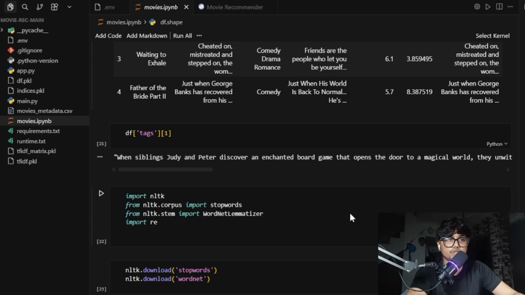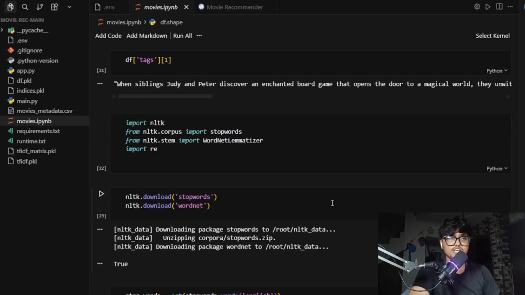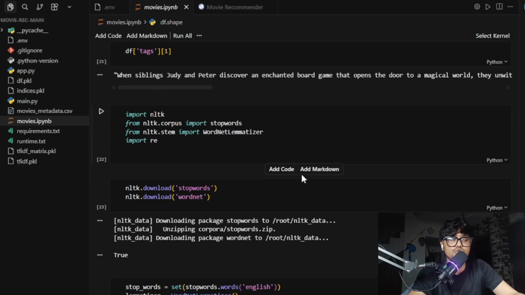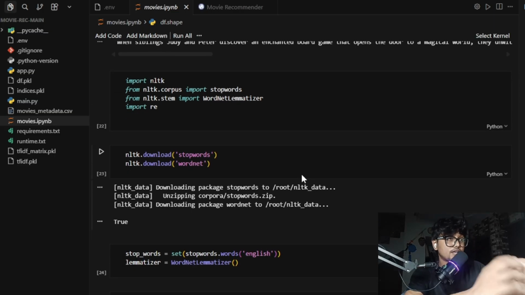Now for my machine learning model: after cleaning, I built a content-based recommendation. I use TF-IDF. What does TF-IDF mean? It means term frequency inverse document frequency. It converts movie text into numbers. If I say my name is Kamakya Narayan Keshri, and I want to convert this into embeddings, how can I convert English into numbers? I use TF-IDF.